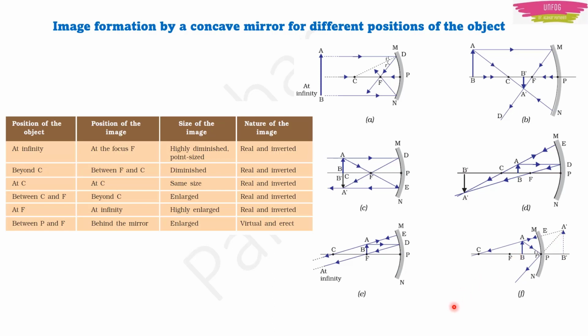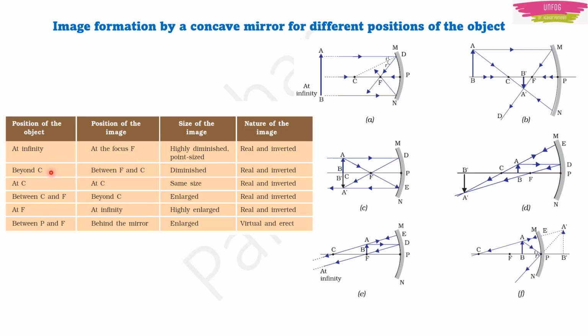Okay, I hope you have not been confused with what I have told till now. But still, if you are confused, I have a trick for you to remember. Just relate the center of curvature and the focus. Just remember the first scenario here. What is the first scenario? If the object is at infinity, then the position of the image is at focus. Just remember this.